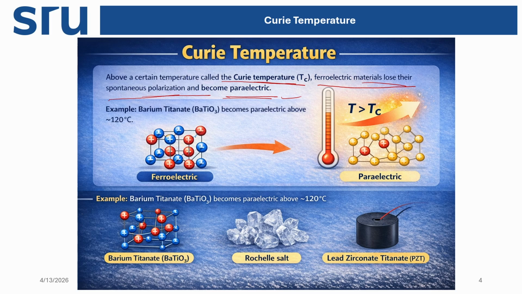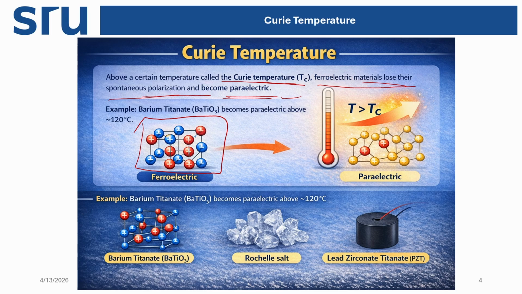In a similar way, if we heat this compound, then after a certain limit the resultant dipole moment of a unit cell will orient randomly in different directions.